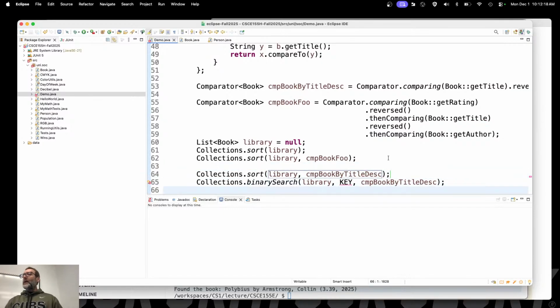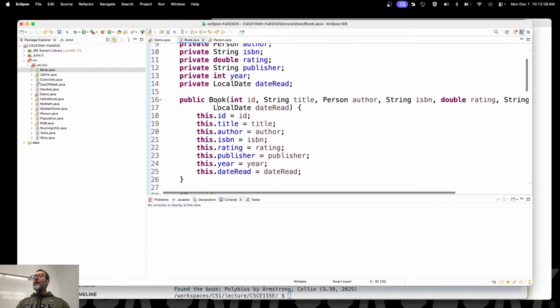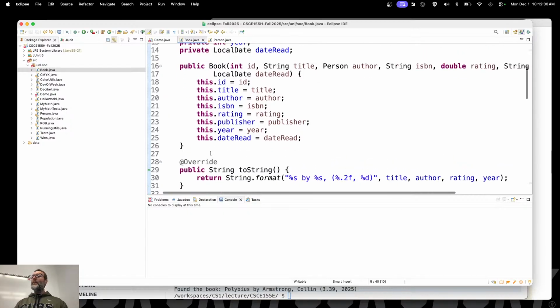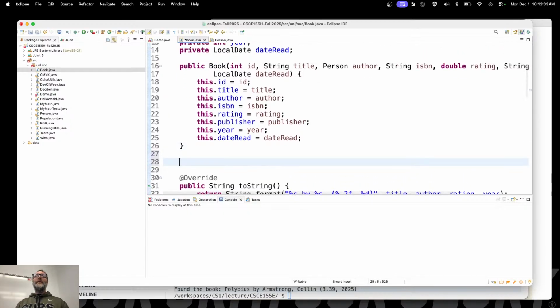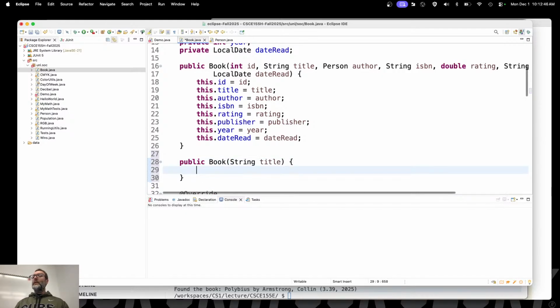Now what about the key here? Again, you need a dummy key. And in this case, we can actually do something different than what we did in C. I want to be able to define just the title. Remember that we can have multiple constructors. So I'm going to go ahead and create a constructor here, because I don't want to have to pass in dummy crap all over. So I'm going to have just the title here, so that I can create this book.